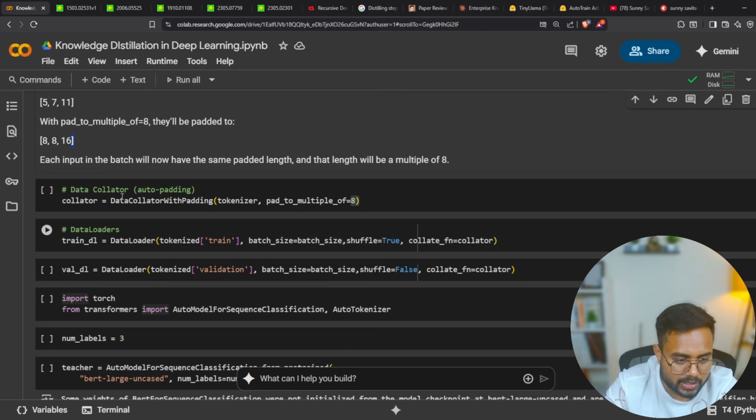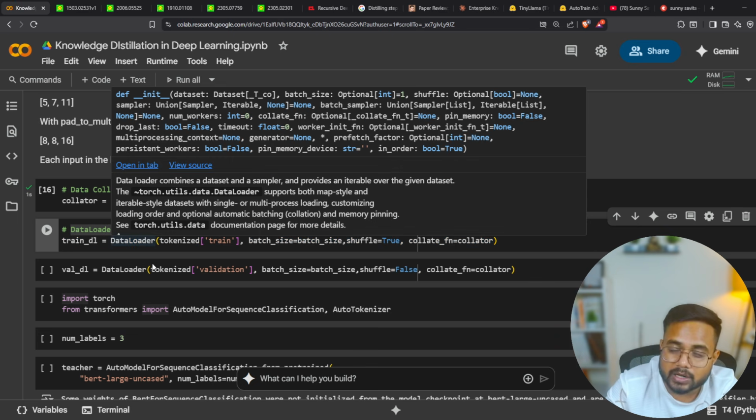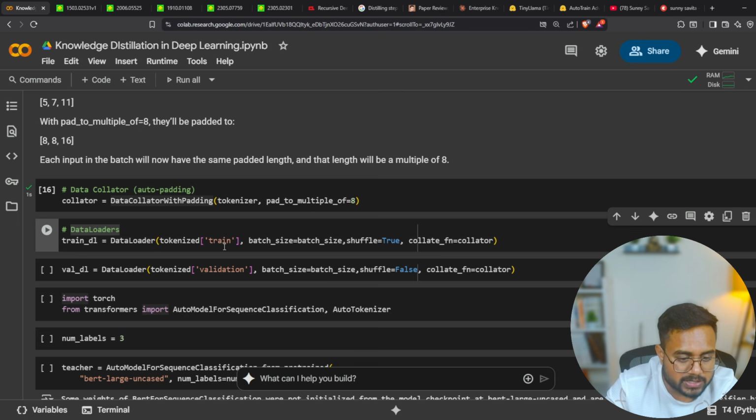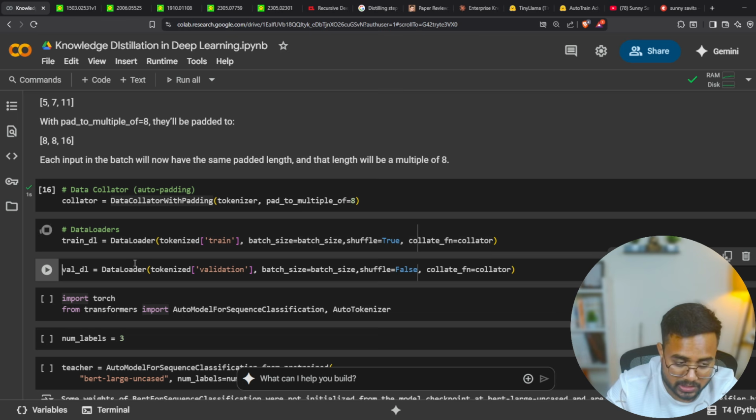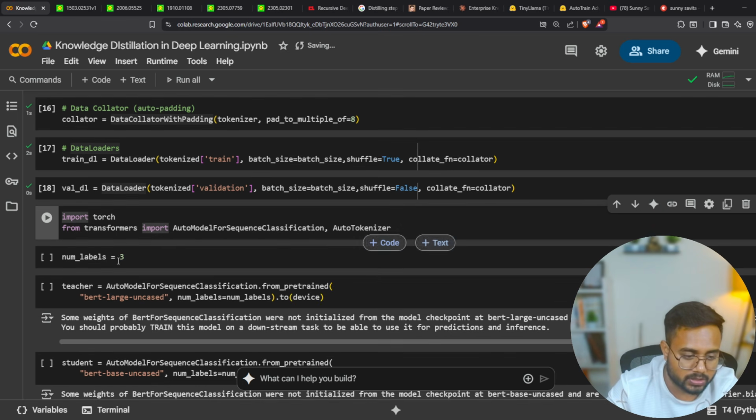So let me execute it, and here is my train DL. I am converting my data into the HuggingFace data-compatible format. I'm passing my train data, here is my batch size, shuffle is equal to True, then the collate function, where I pass this collator. So here I am getting train data, and here is my validation data. I hope this is pretty much clear to all of you. Now coming to the next part.